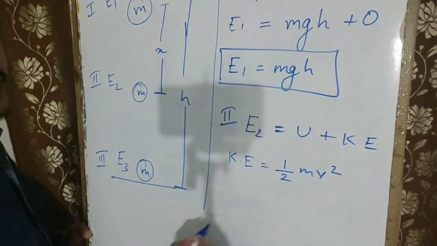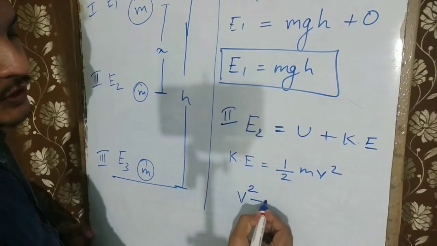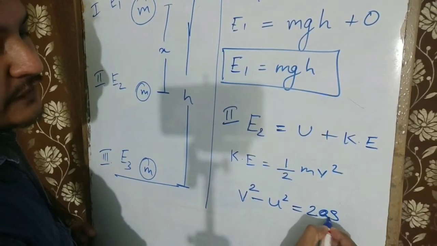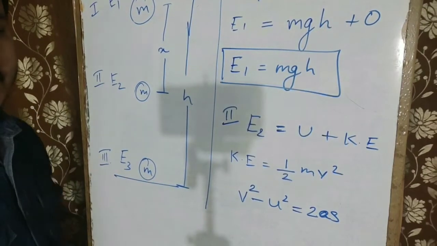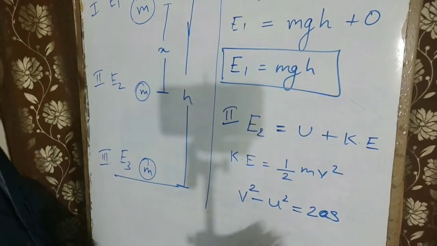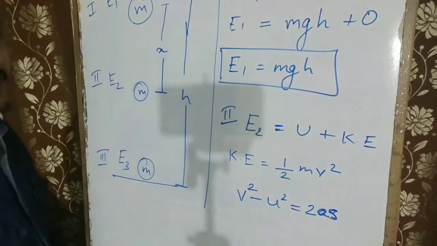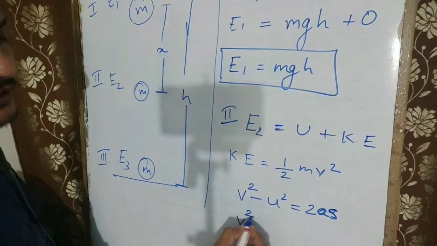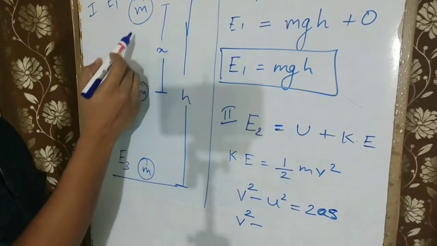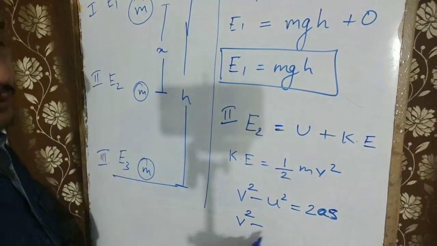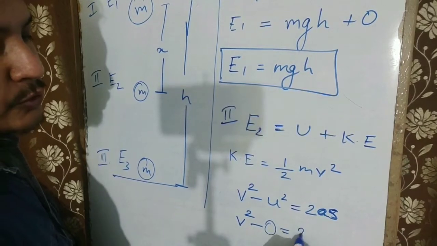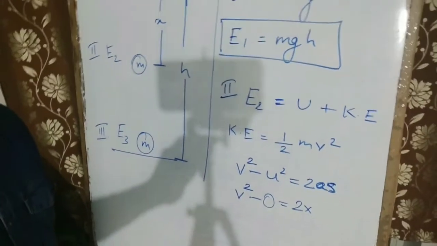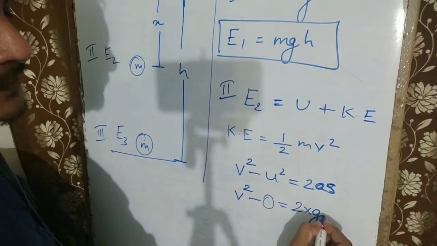We are going to derive it with our last equation of motion, v square minus u square equals 2as, where v is final velocity, u is initial velocity, a is acceleration, and s is displacement. The final velocity which we want is v square. Initial velocity, the body initially was at rest, so u equals 0. Here acceleration is acceleration due to gravity, so we take it as g.